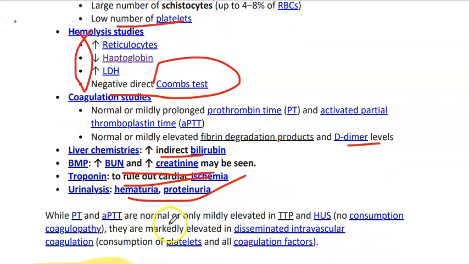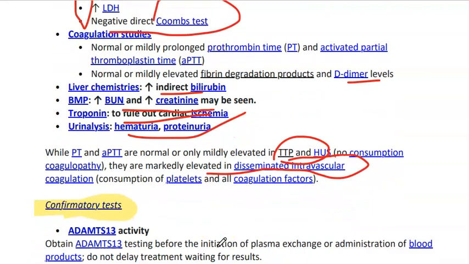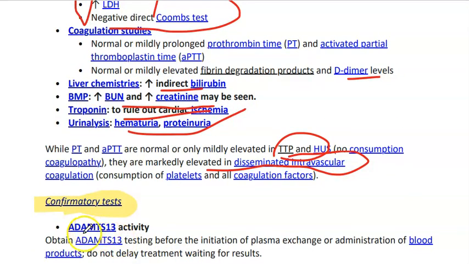PT and aPTT are normal or only mildly elevated in TTP and HUS because there is no consumption coagulopathy. They are markedly elevated in DIC, where consumption of platelets and all coagulation factors occurs. Then we have the confirmatory study: we have to check the enzyme activity for confirmation. Obtain enzyme activity testing before the initiation of plasma exchange or administration of blood products. Do not delay treatment waiting for the results.